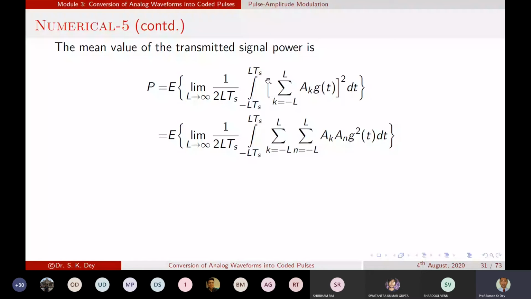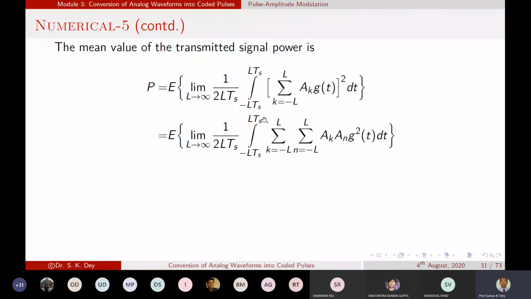So the square term is there. That square term, the summation, is divided into two different samples. When we take two different samples, that means we are finding the correlation between these two samples.